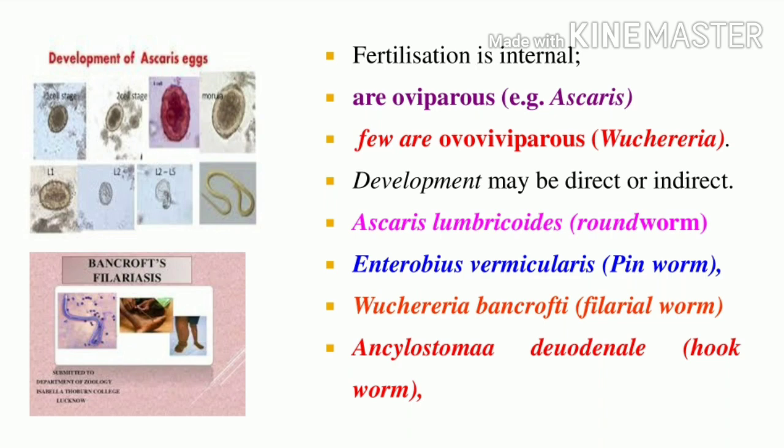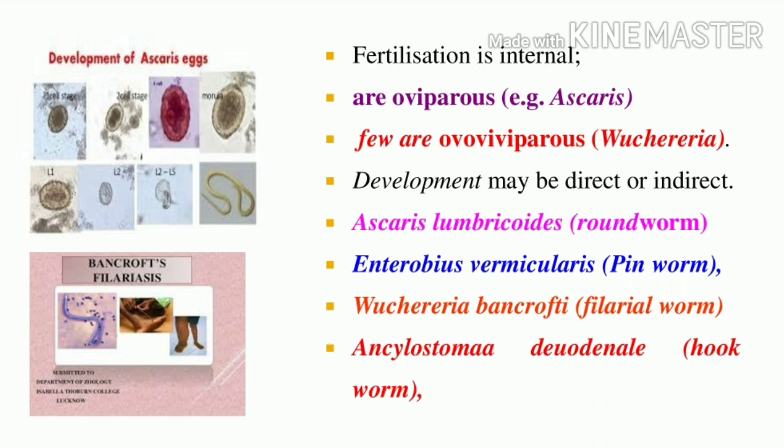Wuchereria bancrofti is one of the filarial worms. It causes elephantiasis. In these conditions, there is no larval stage because they are oviparous and ovoviparous. So there are no larval conditions, and the development may be direct or indirect.